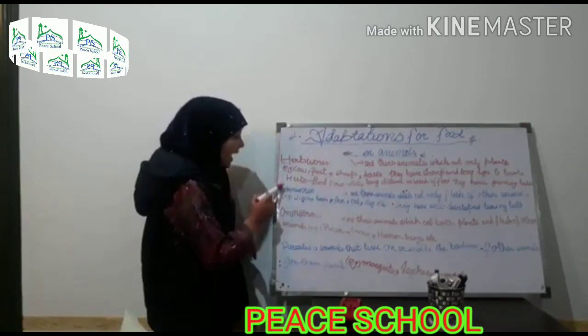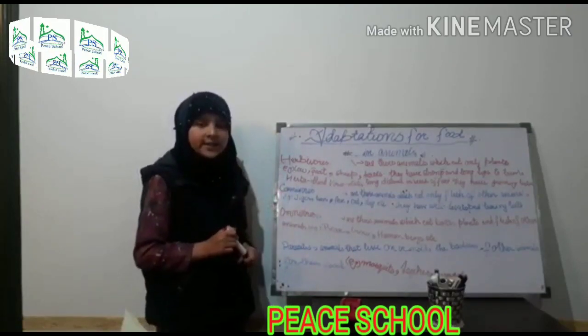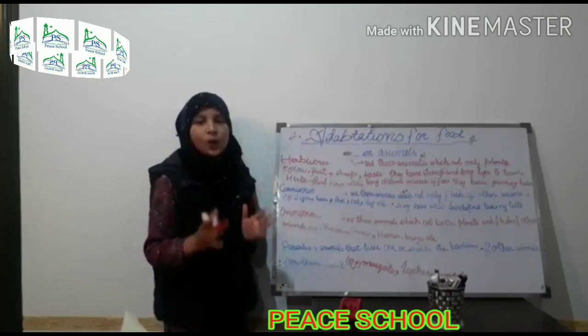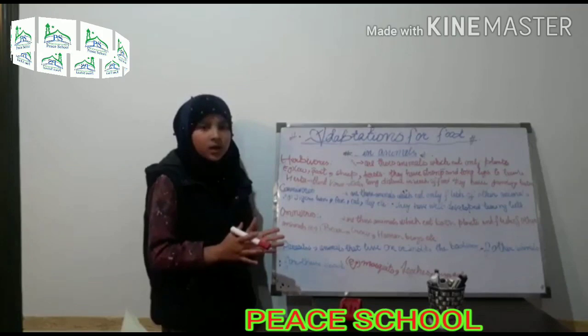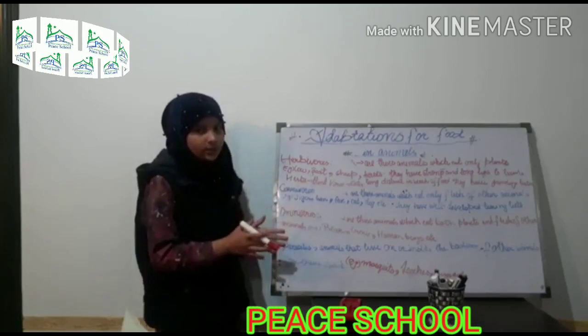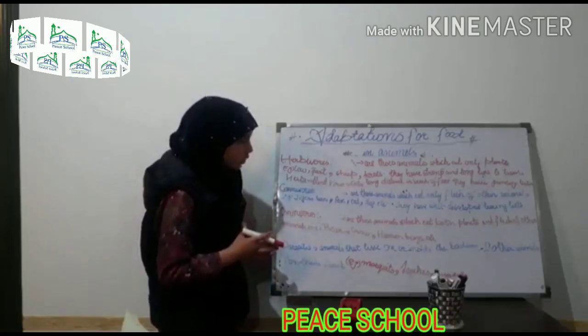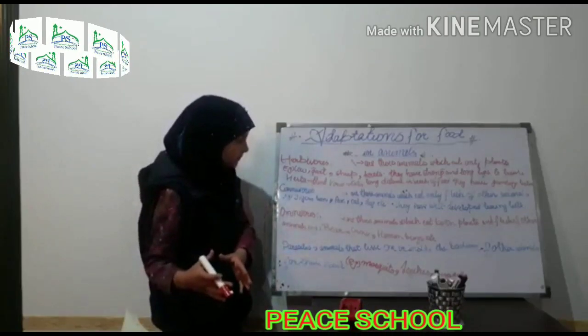Now, we will come to another group, that is carnivores. Carnivorous animals are those animals which depend on other animals. They eat only flesh of other animals.